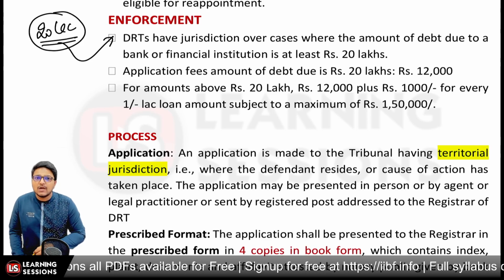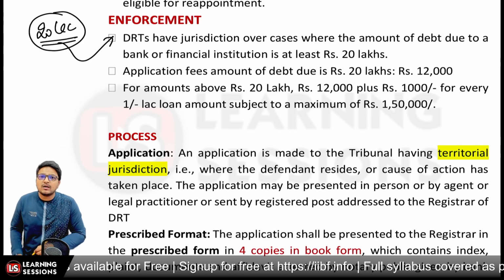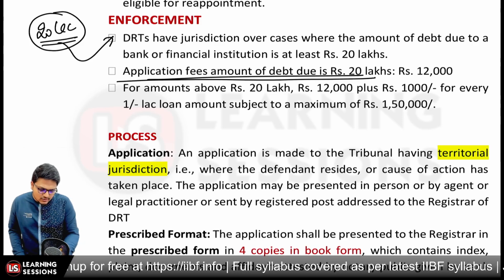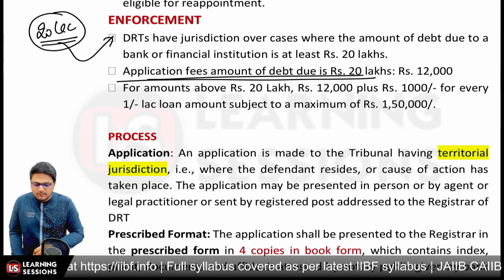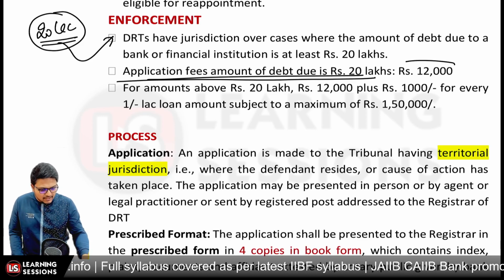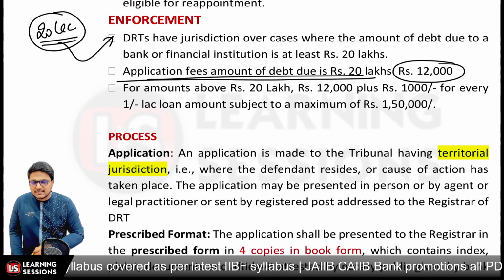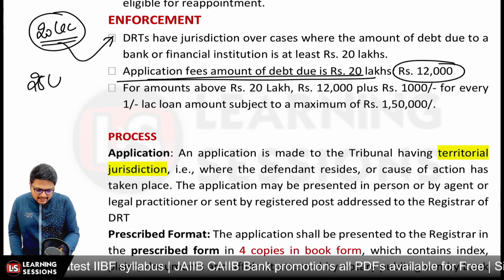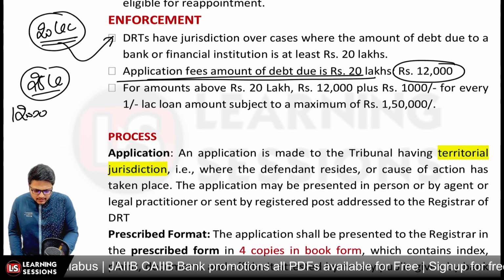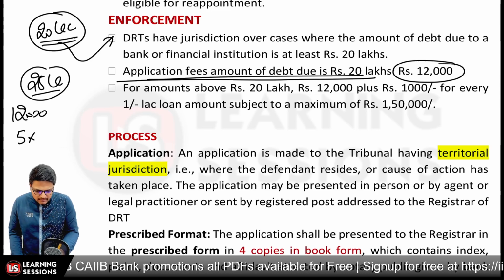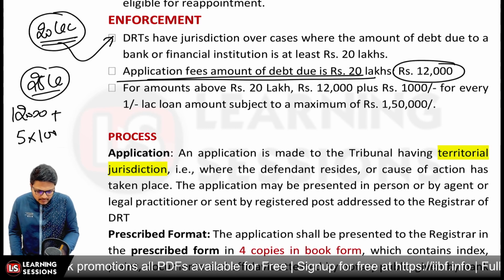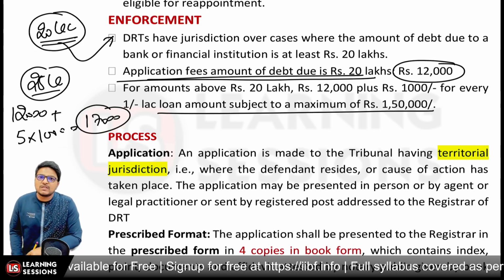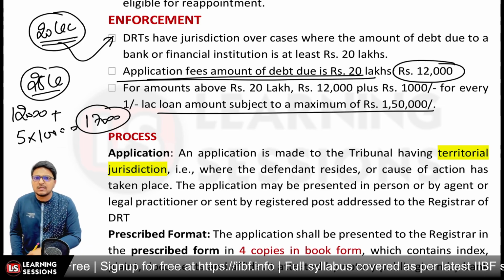And the application fee for a debt due of rupees 20 lakh: let's say the overdue amount is 20 lakh, in that case the application fee will be rupees 12,000. But let's say the overdue amount is 25 lakh, in that case the application fee would be 12,000 plus, for every 1 lakh above 20 lakh, rupees 1,000, so for this case it will be 17,000. And this can be maximum up to rupees 1,50,000.